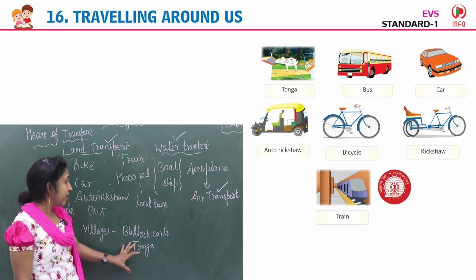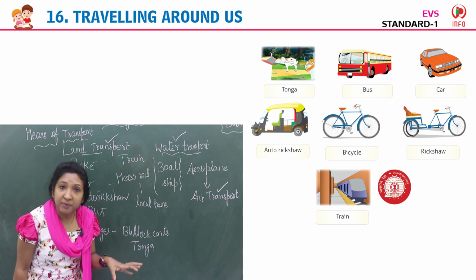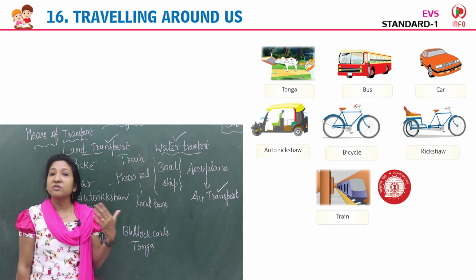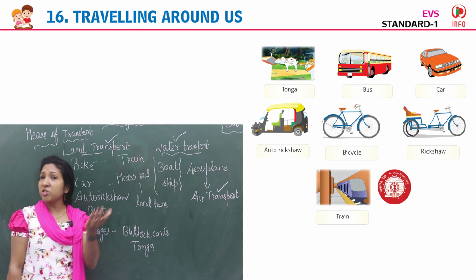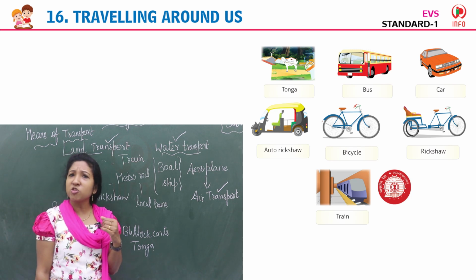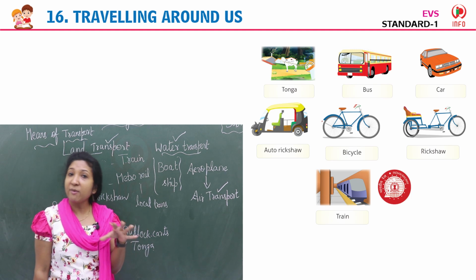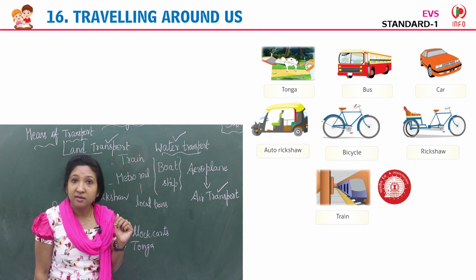So these are the vehicles that move on land. The vehicles which carry people and also goods or things from one place to another. They are land transport. Also, which is your favorite land transport, children? Tell me. Do you have a bicycle with you? Do you know how to ride a bicycle?